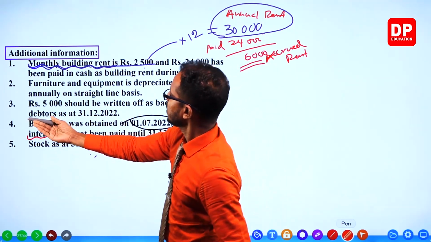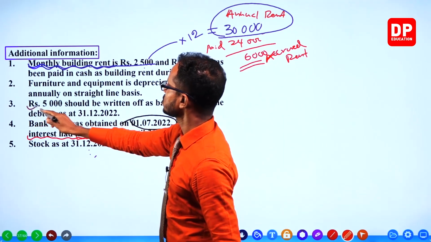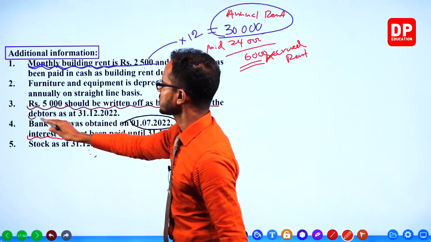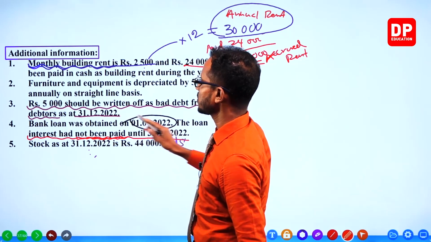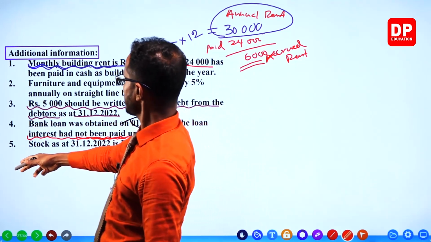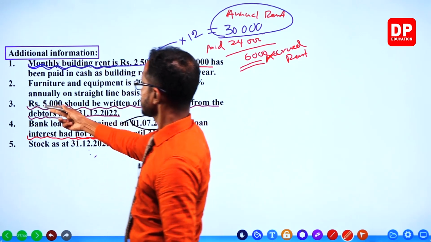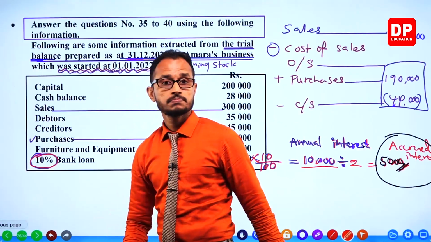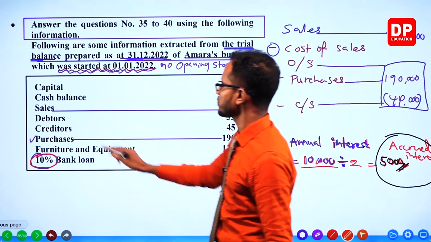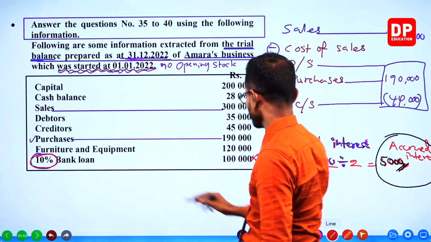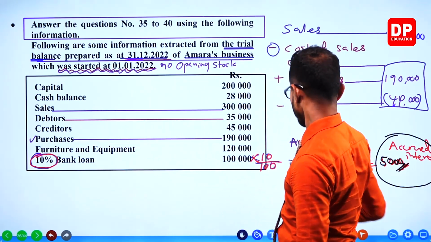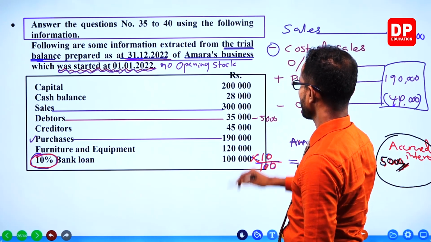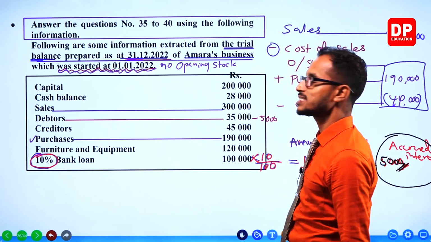See, 5,000 should be written off as bad debts from debtors as at 31st December. 5,000, is it? Yeah, it is. 5,000 should be written off as bad debts. Go to debtors. Take the debtors value. It's here. Minus 5,000. And you get the final value of debtors. It's 30,000.